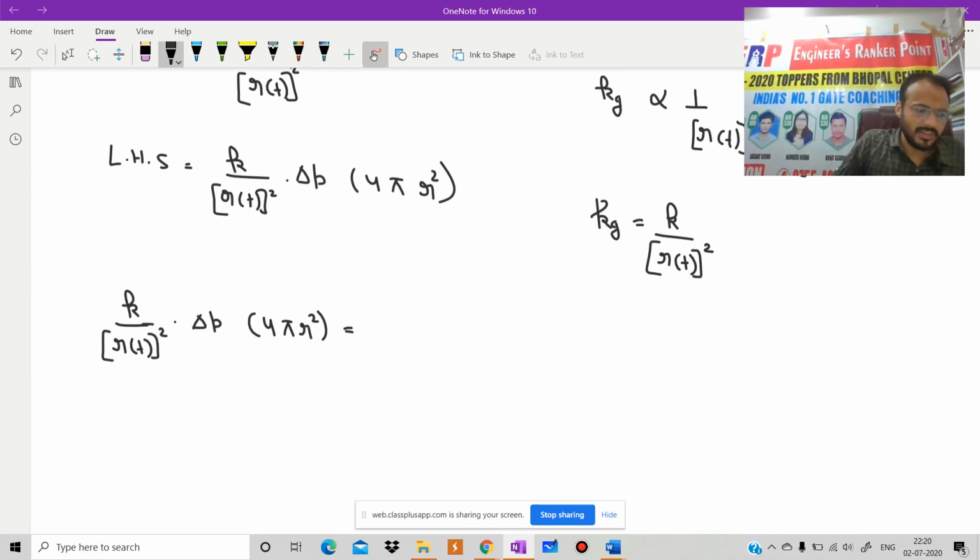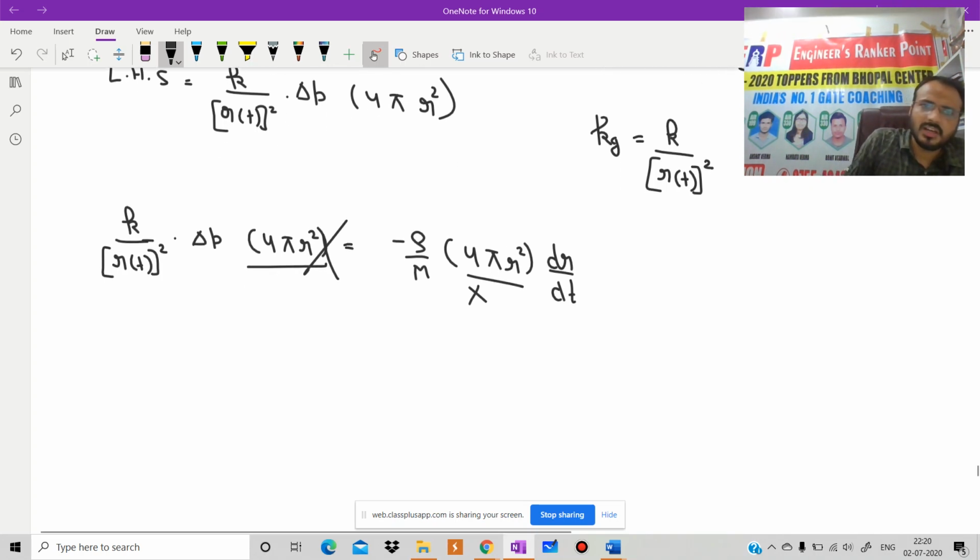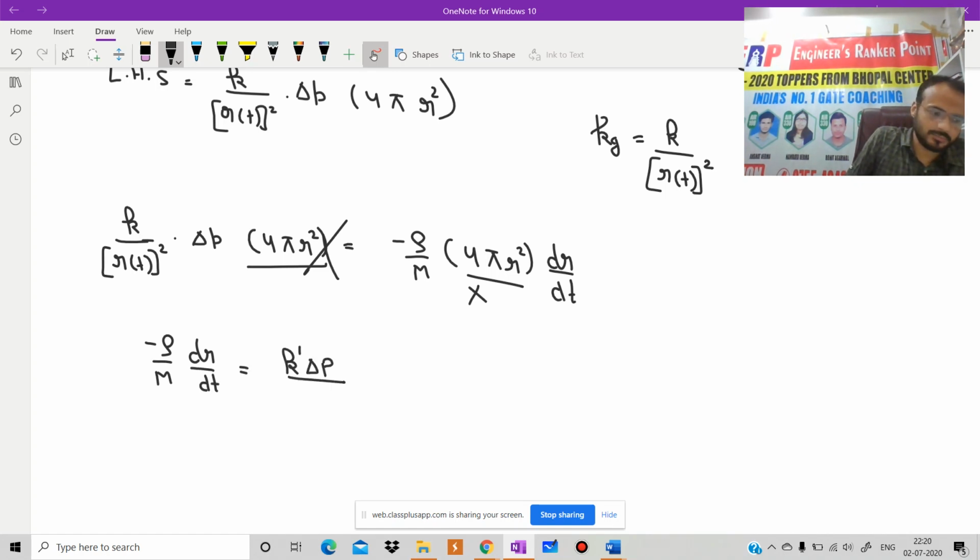And on the right hand side we have minus rho by M into 4 pi r square into dr by dt. This term and this term will cancel out. And what we will get? We will get minus rho by M dr by dt equals k prime delta p divided by r to the power 1 by 2.